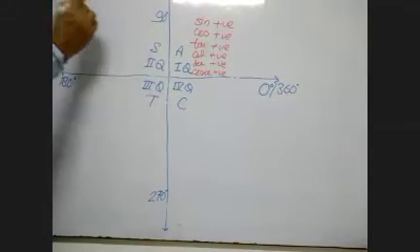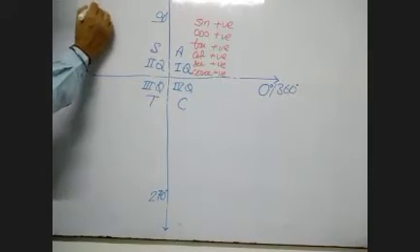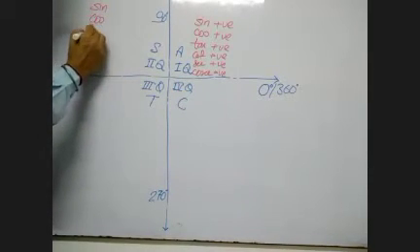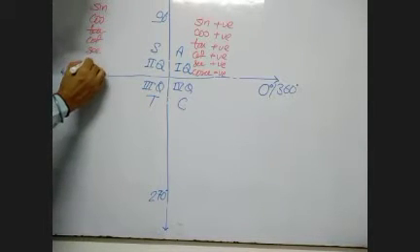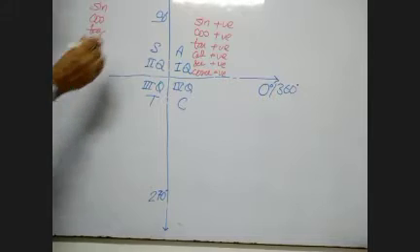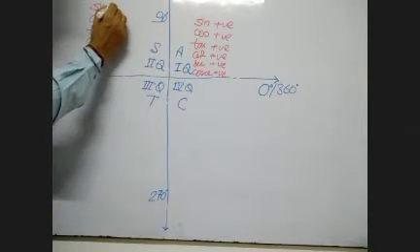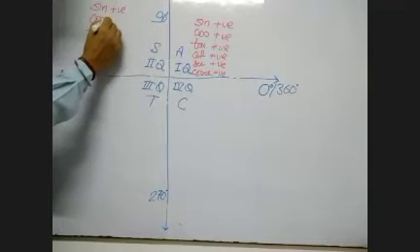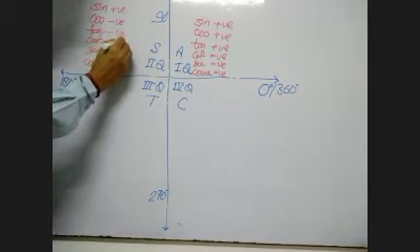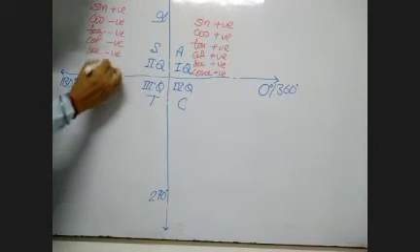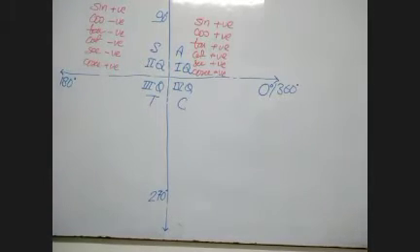Whereas as soon as I reach the second quadrant, sine, cos, tan, cot, sec, and cosec. In this, S means sine is positive, cos will be negative, tan will be negative, cot will be negative, sec will be negative, and cosec will be positive. So sine and the opposite of sine, cosec, will be positive.